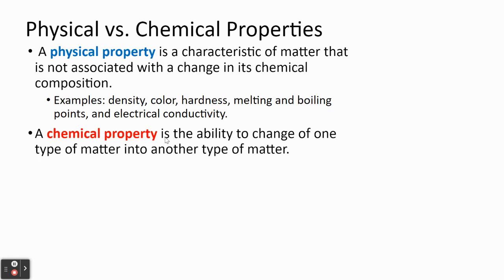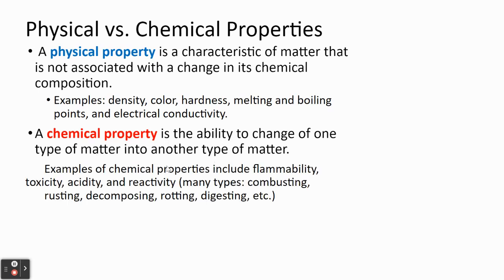Chemical properties are properties that describe the ability of a substance to change from one type of matter to another. So examples might be flammability, toxicity, acidity, or reactivity. And there are many different types of reactivity, including things like combustion, rusting, decomposing, rotting, and digesting.